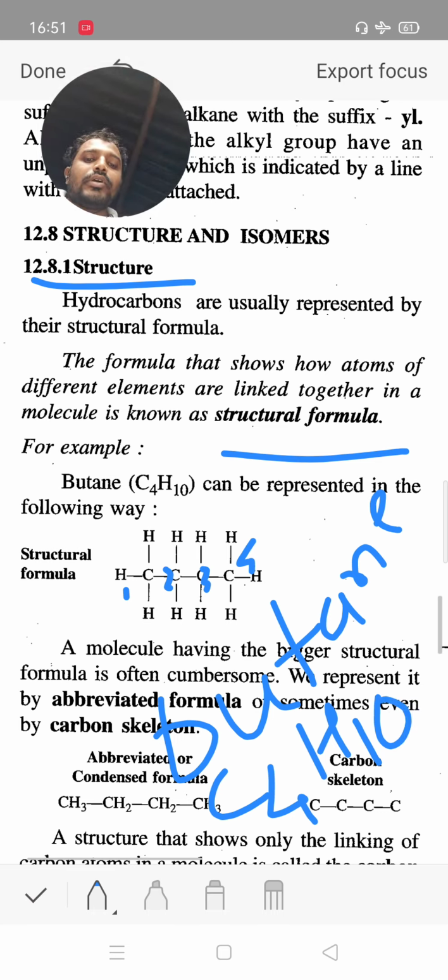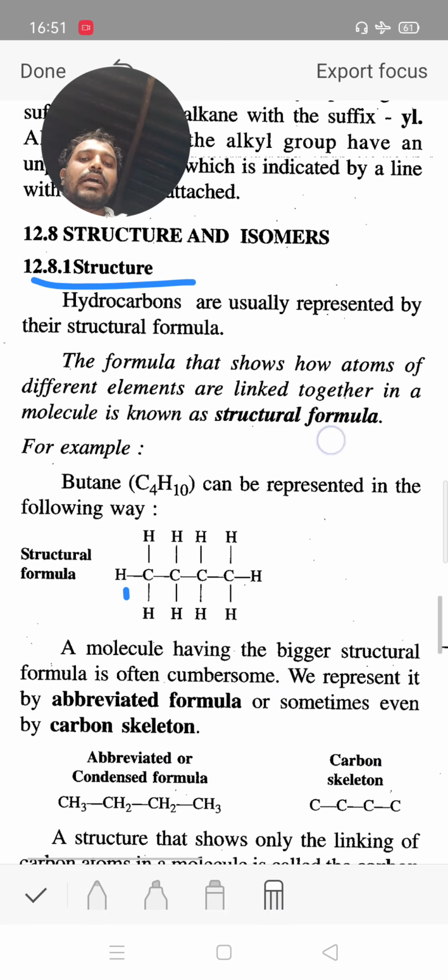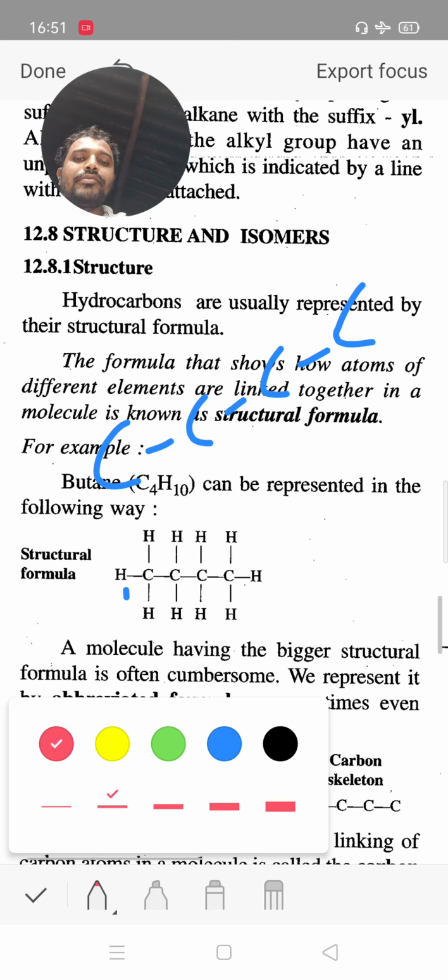How to draw it? First draw a total of 4 carbons, 1, 2, 3 and 4. The valency of carbon is 4.